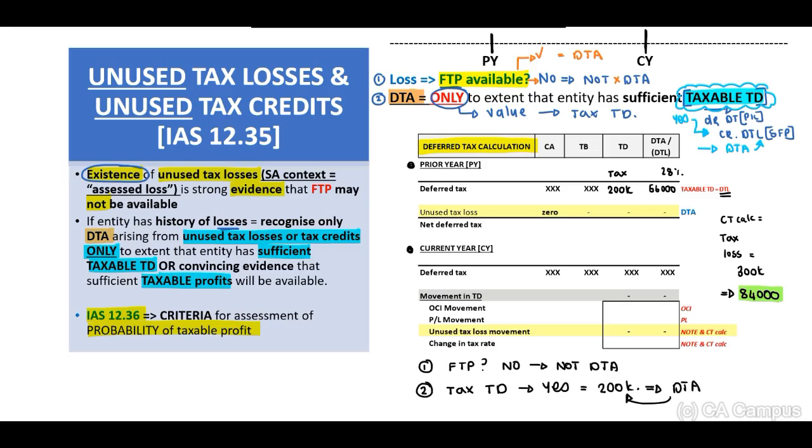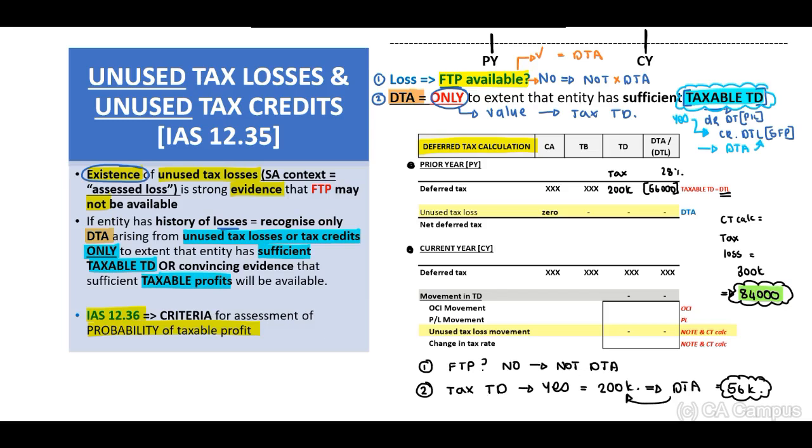Therefore, if you look at my deferred tax calculation, let me just include my brackets, deferred tax liability. We may now only recognize a deferred tax asset to the value of 56,000. Do you see, the actual amount is 84,000, but we may only recognize a deferred tax asset to the value of 56,000.